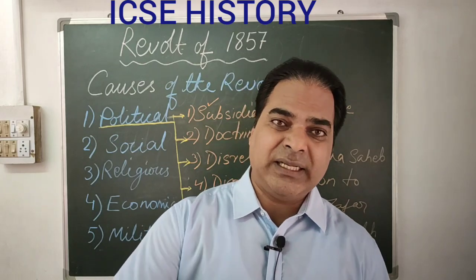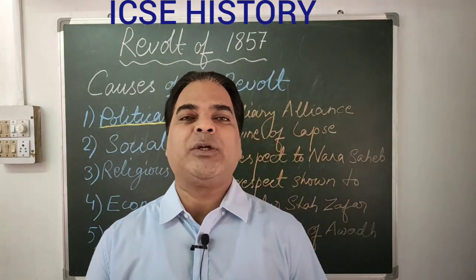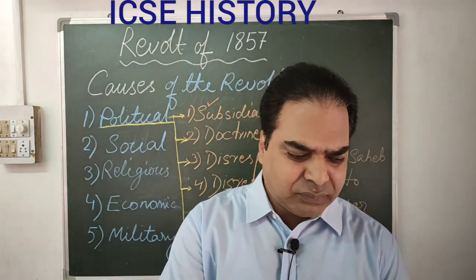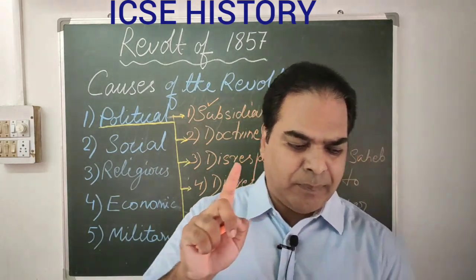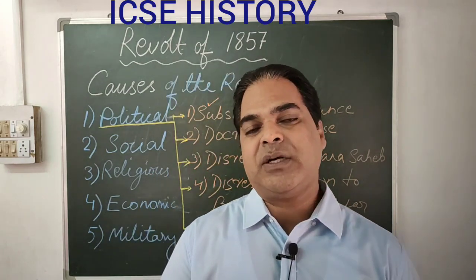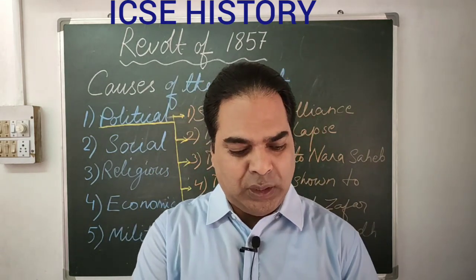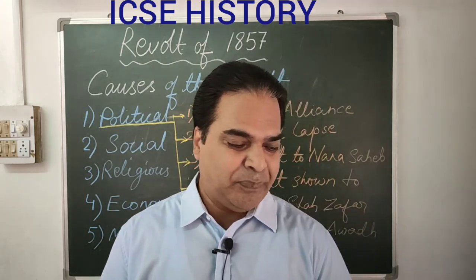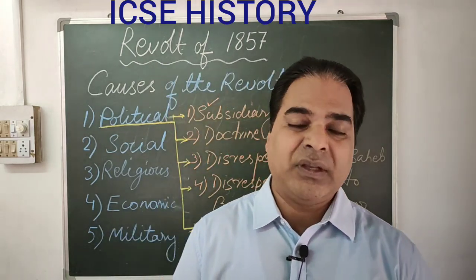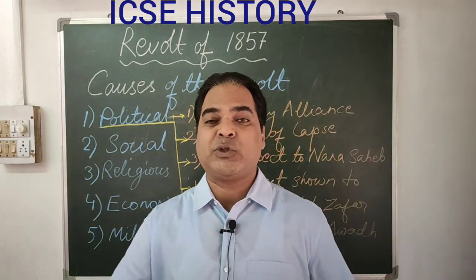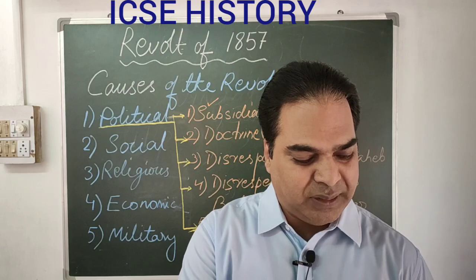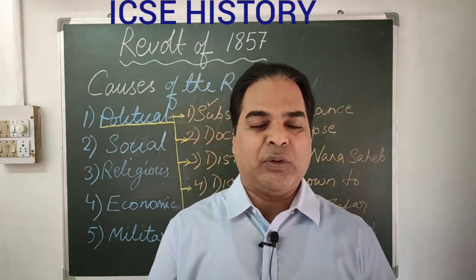Britishers will annex the territory, and according to this alliance, the first ruler who was brought into the policy was Nizam of Hyderabad. So Nizam of Hyderabad was the first to enter into the subsidiary alliances with the British. They were the one to enter into the alliance with the British.